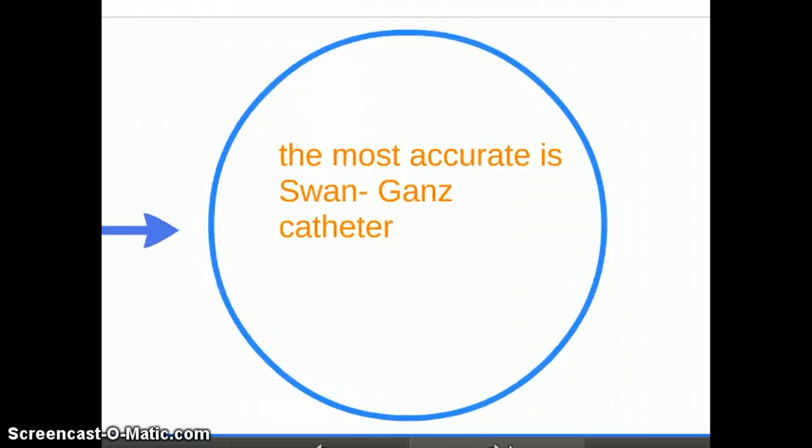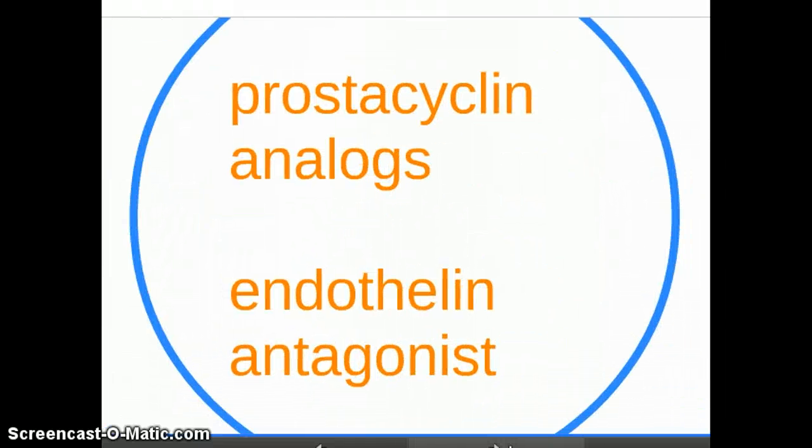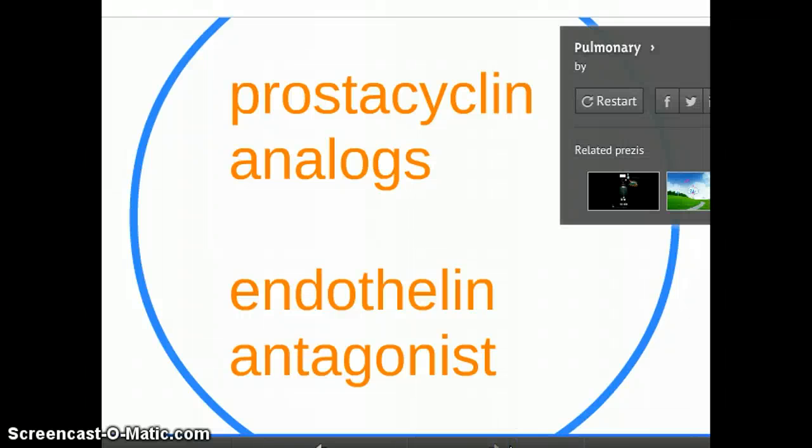The most accurate is the Swan-Ganz catheter. Treatment: prostacyclin analogs and endothelin antagonists. Thank you.